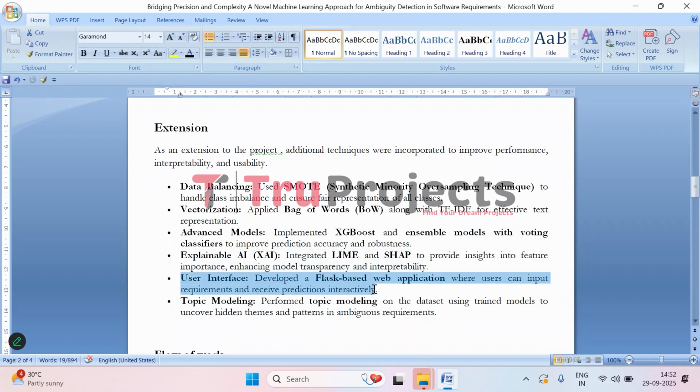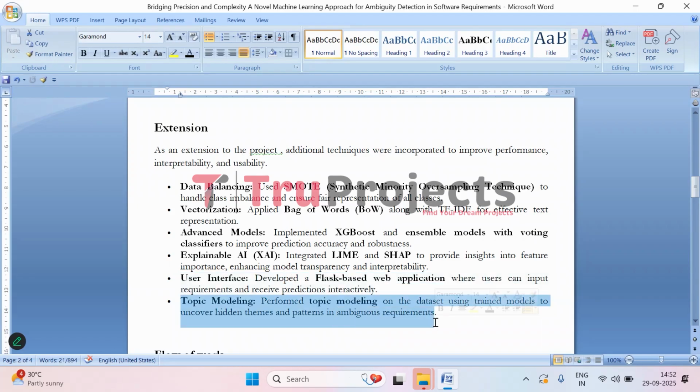And here we have developed a Flask-based web application, which uses the Flask framework, where users can give the input and get predictions interactively without dealing with the code, that is, dealing with the complete backend. And then comes topic modeling.